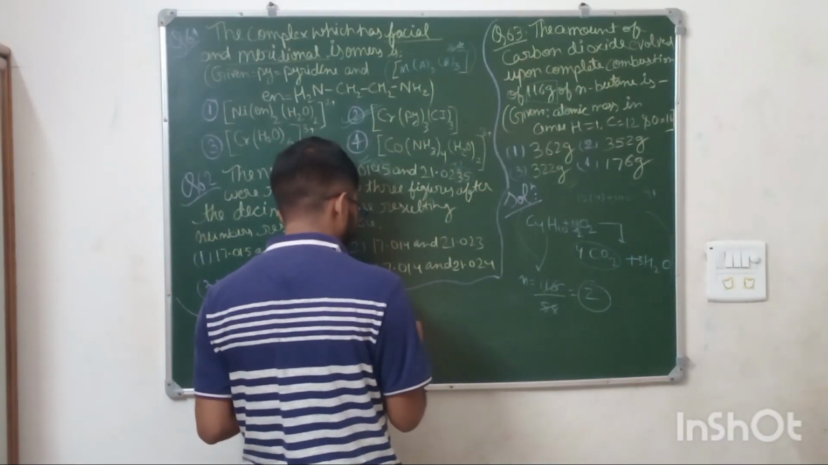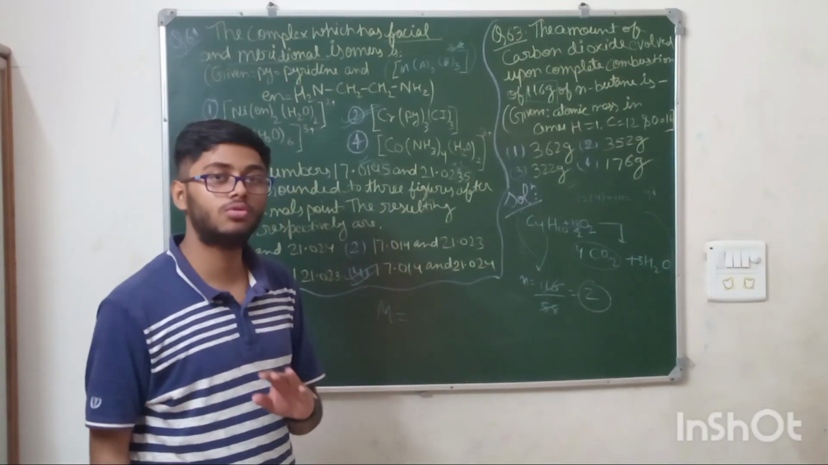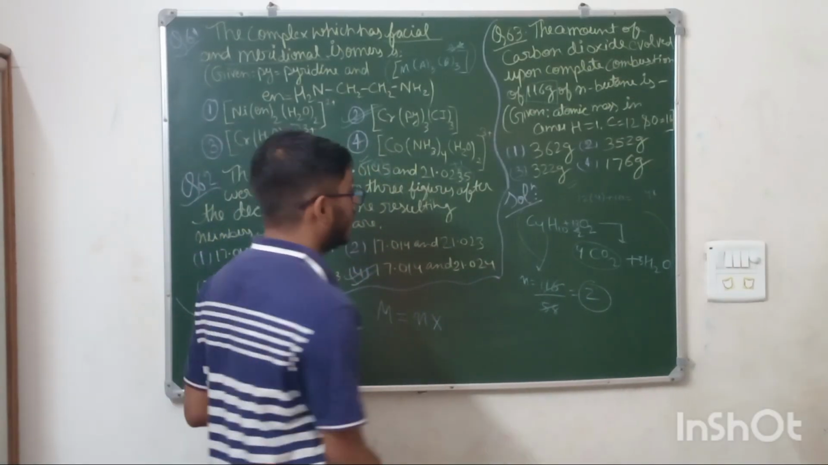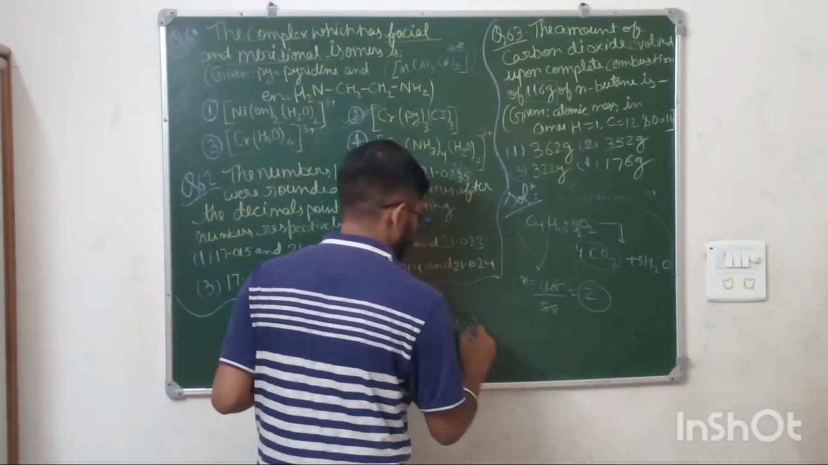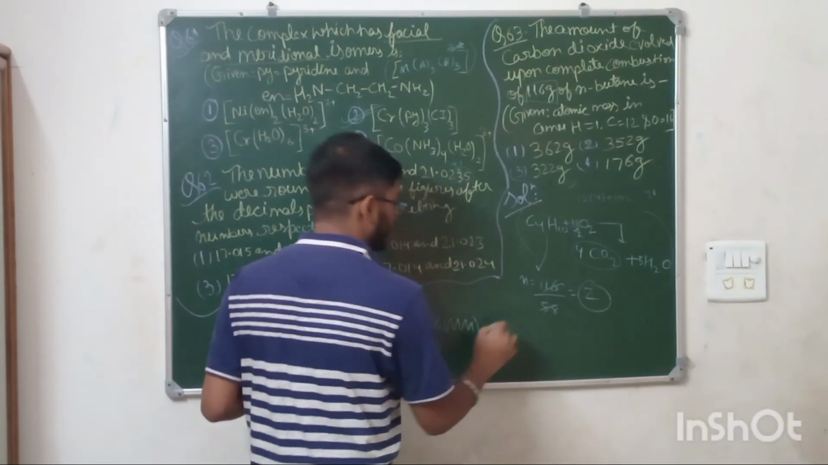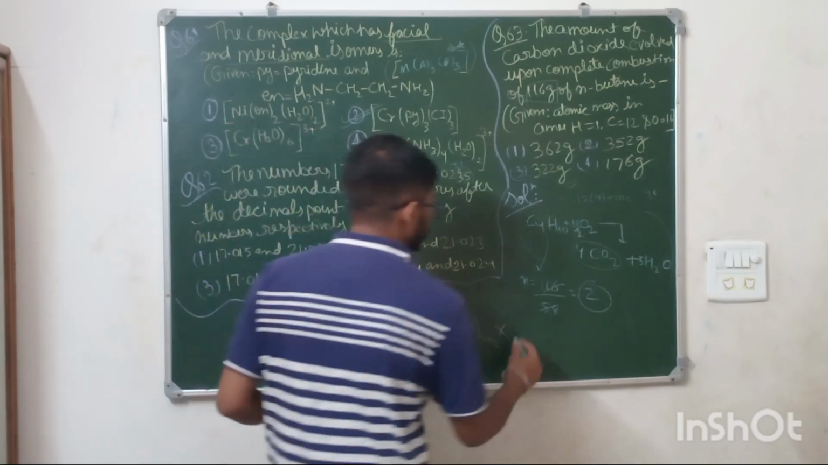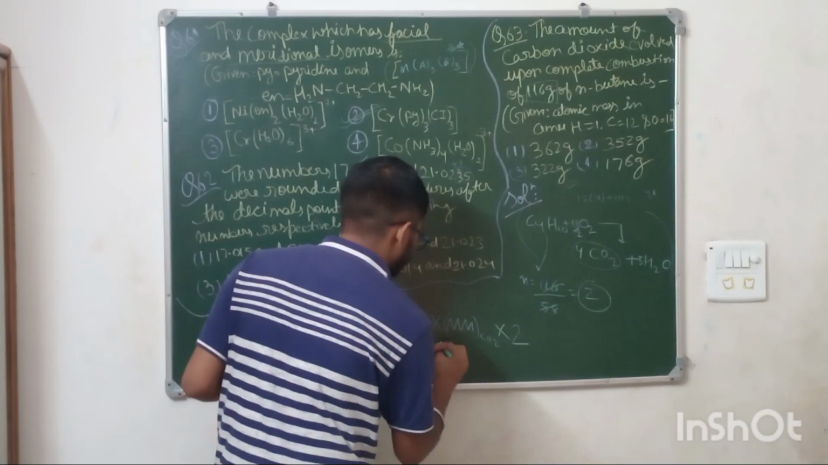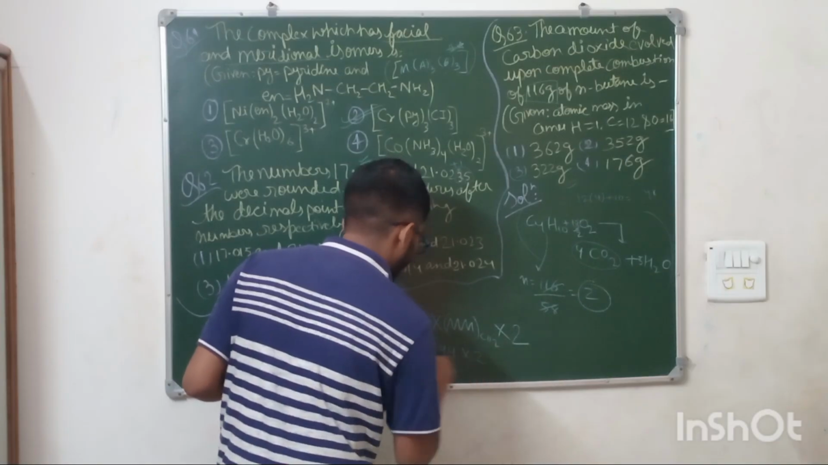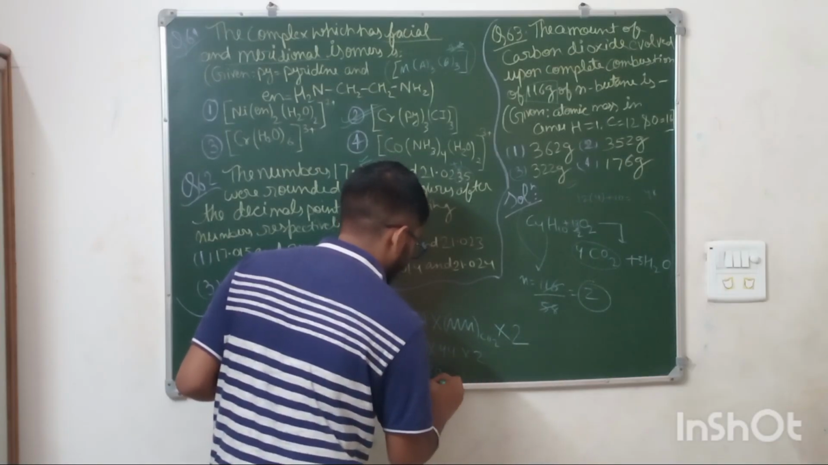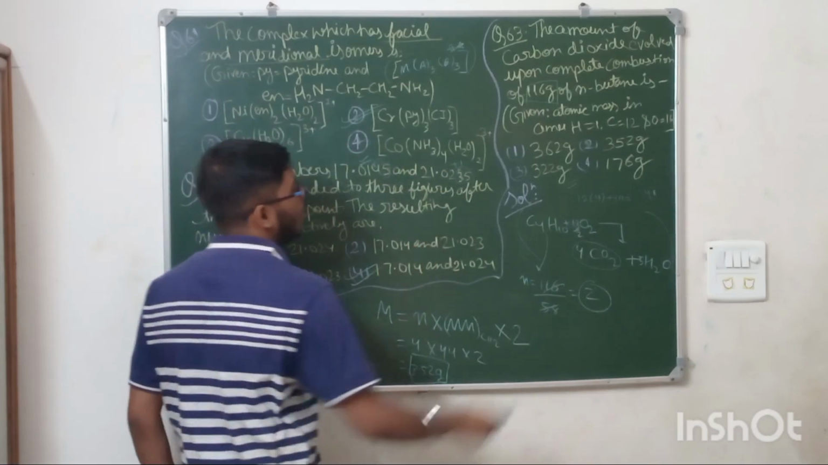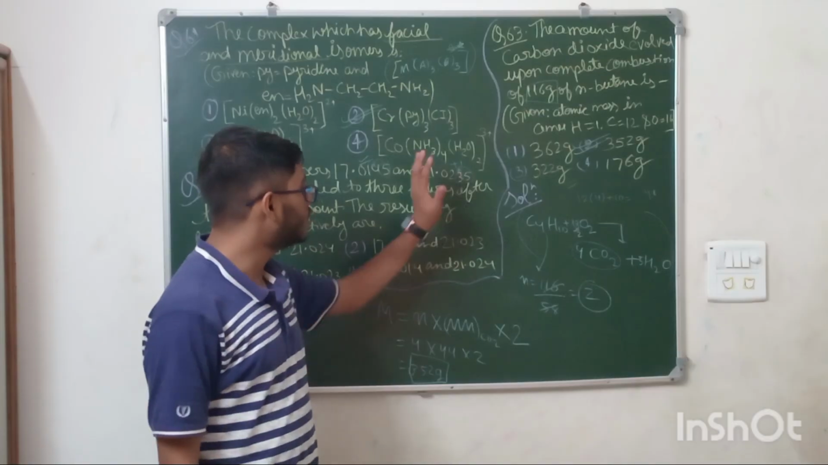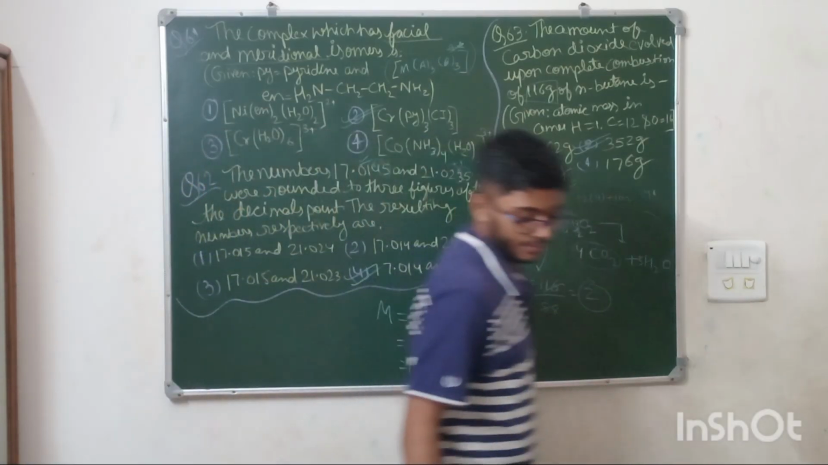Assuming that we need to take out the mass of CO2, that would be the number of moles into the molar mass of CO2, with the number of moles initially being 2. So just substitute: how many moles of CO2 are there? 4. What is the molar mass of CO2? 44. Multiplied by 2, you will get your answer, 352 grams of CO2 is formed, option number 2. Clear? Now these were the questions. Now moving on to the next questions.